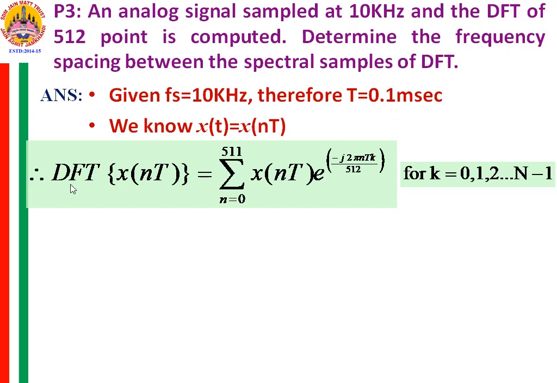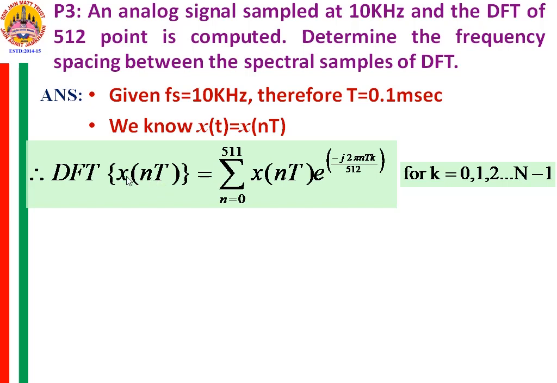Now by the DFT expression, X[k] is equal to summation n from 0 to capital N minus 1 of x[n] into e raised to minus j 2 pi n k by capital N. For capital N, we are considering the DFT for 512 points. So capital N is equal to 512 and N minus 1 becomes 511. So in the DFT equation, we are finding the DFT of the sampled analog signal.